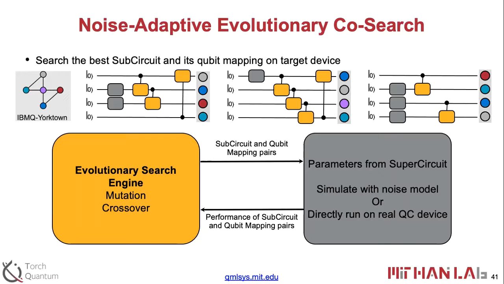So we can do the SuperCircuit training with, say, parameter shift on a real machine, and all the steps on a real machine. So the evolutionary search may be the bottleneck, but that evolution engine part will still be on the classical side to generate the ansatz. The evaluation part may be slower because we need to run that on a real machine.